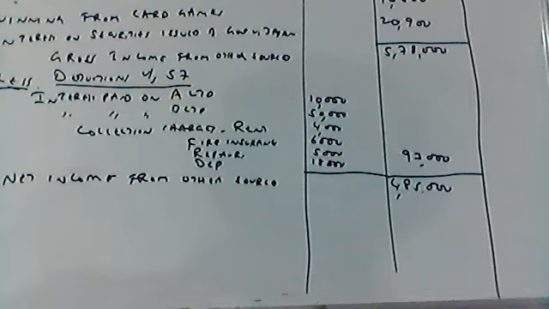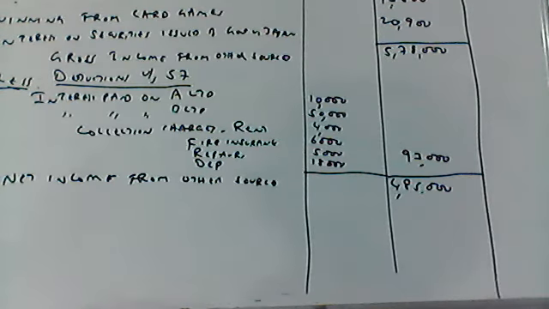Suppose winning from lottery is less than 10,000 rupees. Please focus on this. If the value is less than 10,000, there is no need of grossing up. Whatever value you got, you have to enter in the outer column. Whatever the value given in the problem, if it is less than 10,000, no need of grossing up. You can put the amount in the outer column.